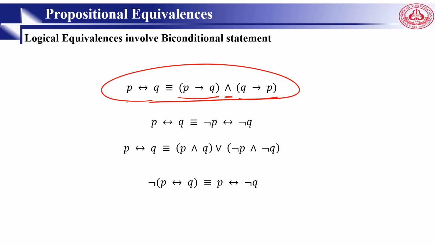So this is logically equivalent. P if and only if Q is equal to, if we apply negation, it's the same. P if and only if Q equals P and Q or not P and not Q. And the negation of the biimplication is P XOR Q, right?